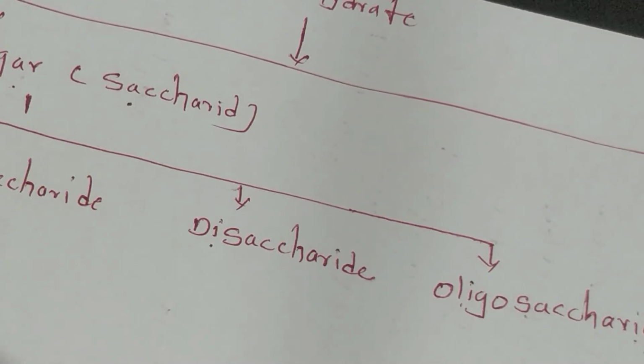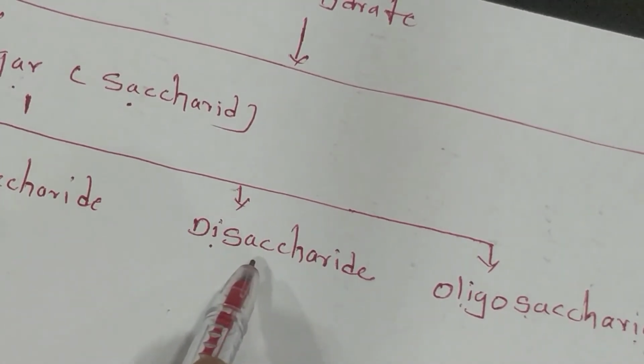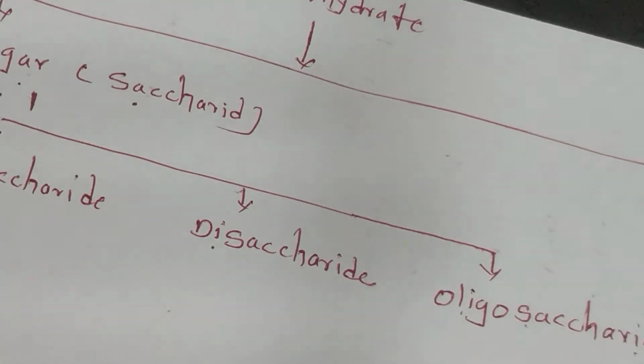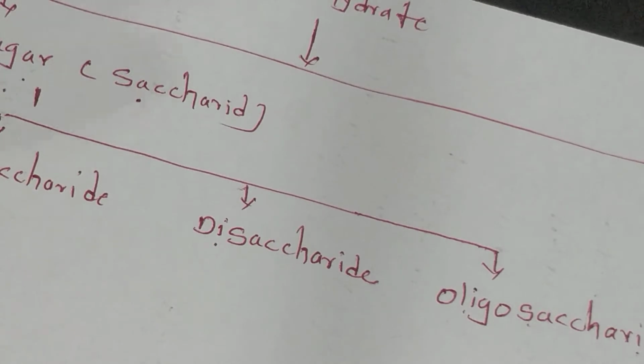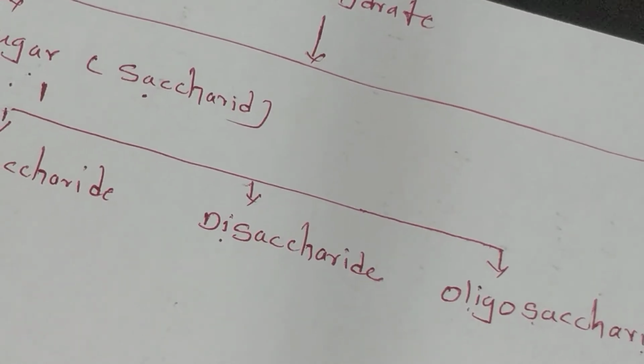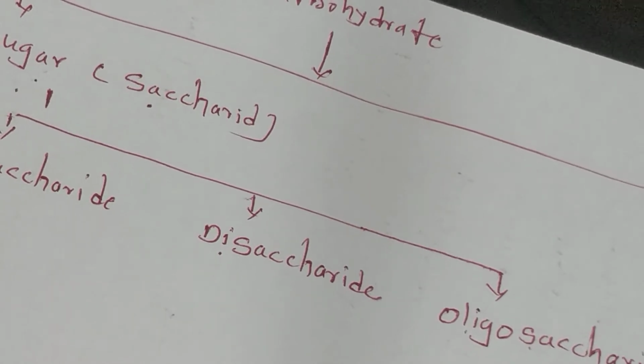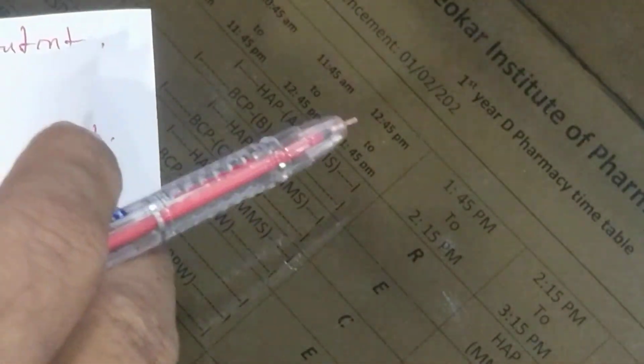Monosaccharide you can write down very briefly, same as disaccharide, same as oligosaccharide, and prepare a big chart and stick it on your wall. See the classification of carbohydrate. Always, when asked for an example, write down the definition and give its classification. Now discuss the monosaccharides.